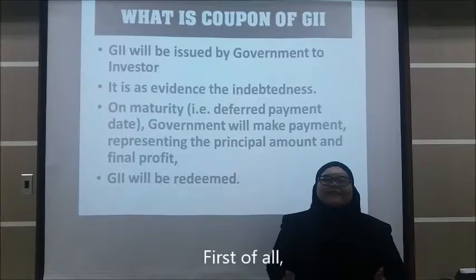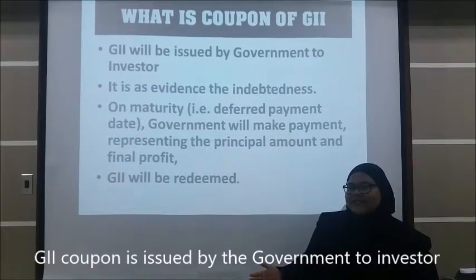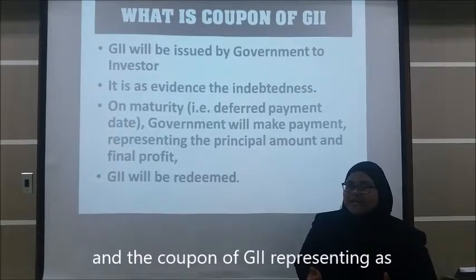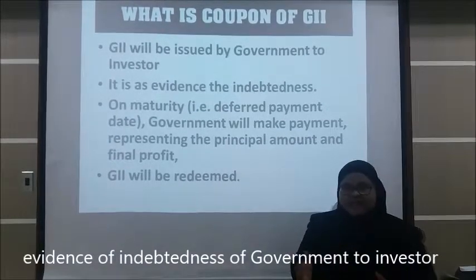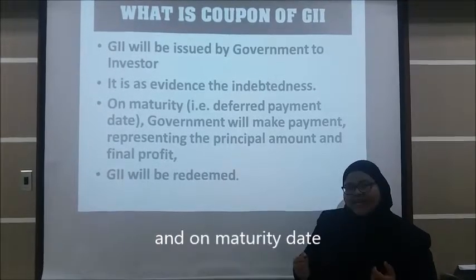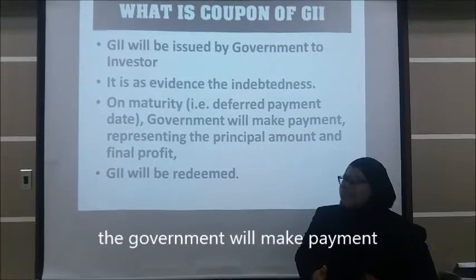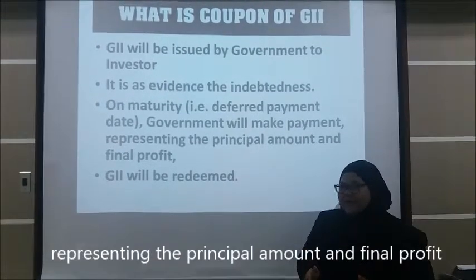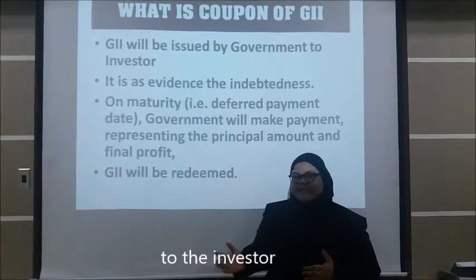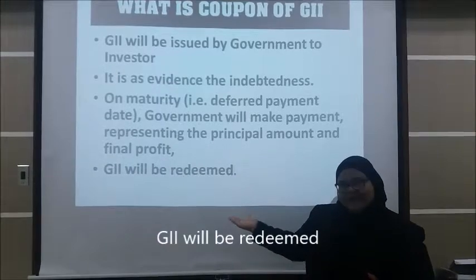So first of all, the GII coupon is issued by the government to the investor. And the coupon of the GII represents evidence of indebtedness of the government to the investor. And on the maturity date, which is the deferred payment, the government will make a payment representing the principal amount and also the final profit to the investor. And on the maturity date, the GII will be redeemed.